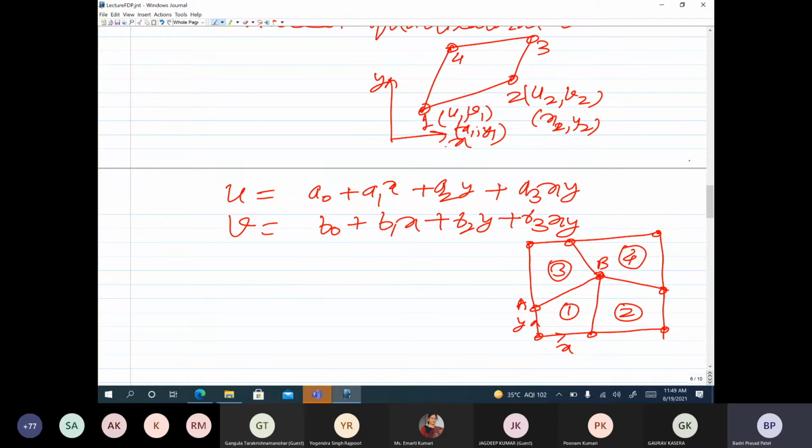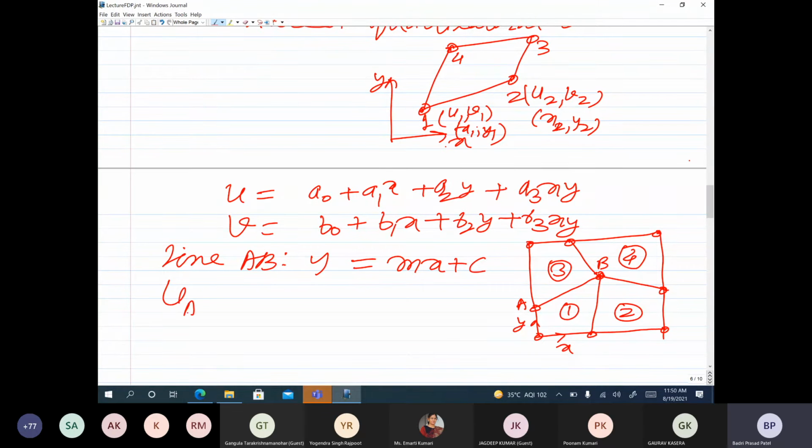Let us look at line AB again. It is a straight line, because we are talking about quadrilateral elements with straight edges. So the equation of line AB is linear. We can either express y in terms of x or x in terms of y. You can do any one. So you can write y equal to mx plus c, because that constraint has to be satisfied as we move along line AB.